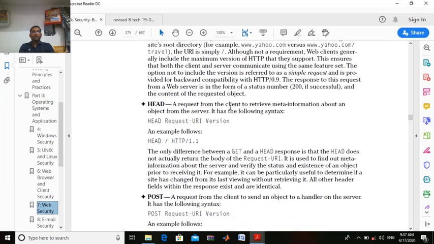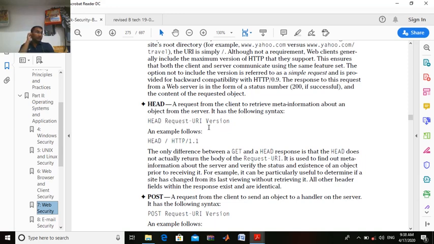Next we come to head. A request from the client to retrieve meta information. Why do we use head? If there is some information on the net and we want information about that data, that is called metadata, which means data about the data. So head is used to get the meta information about an object from the server, right? The syntax is the same: head, request URI, and then version.